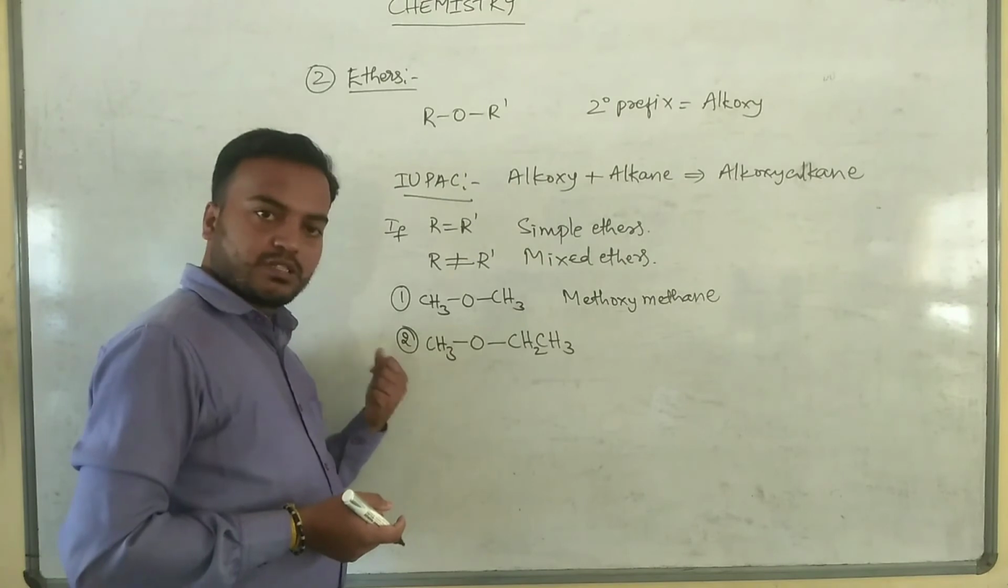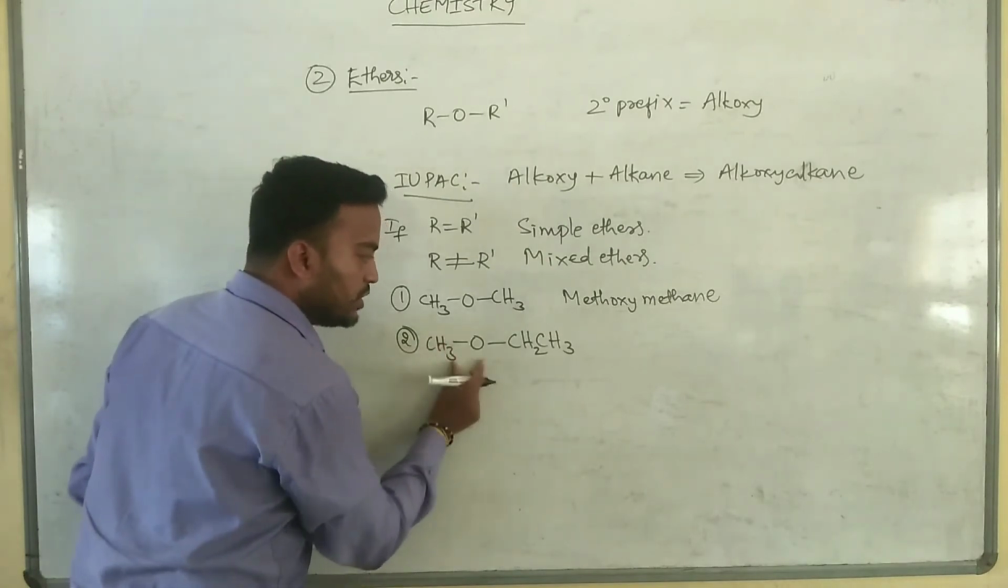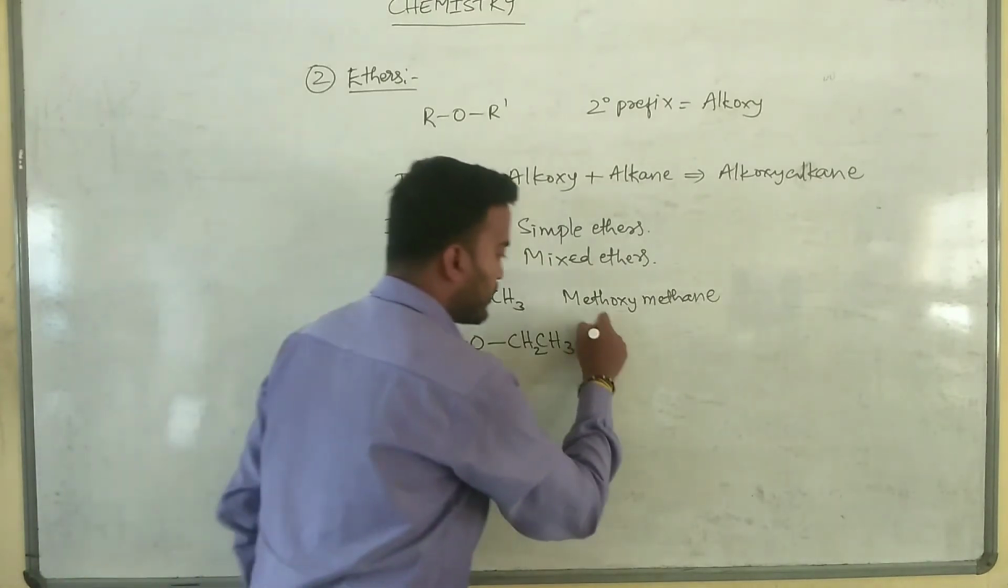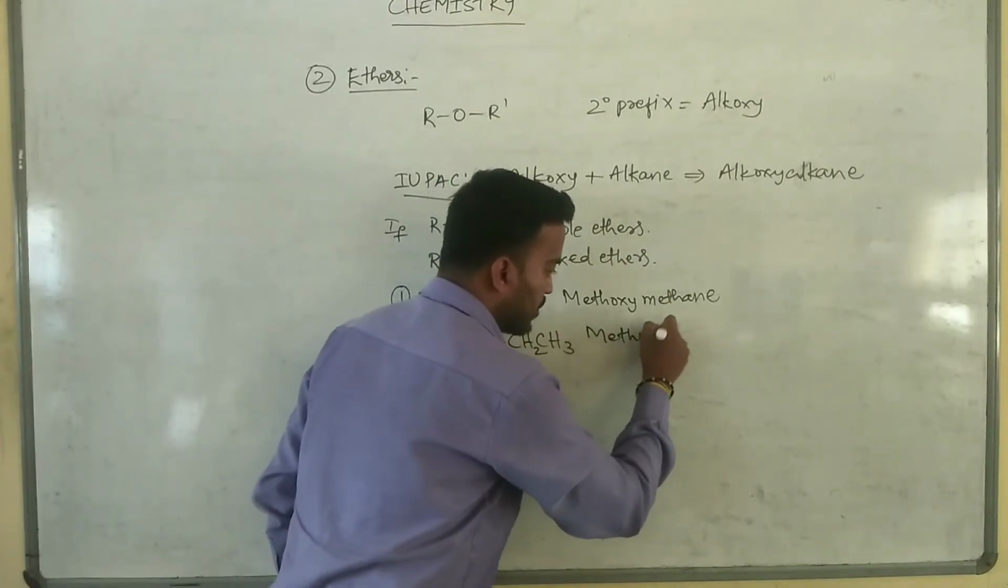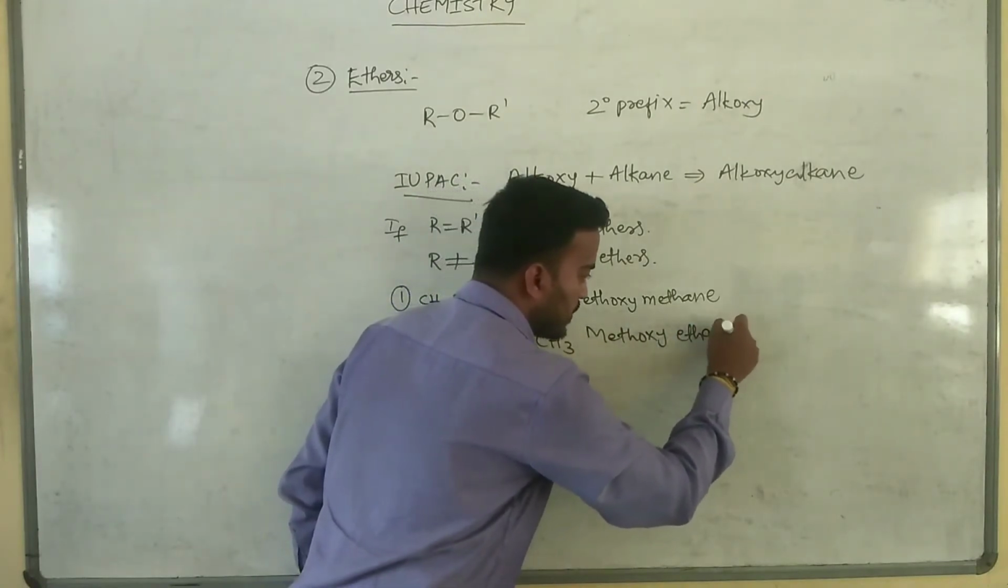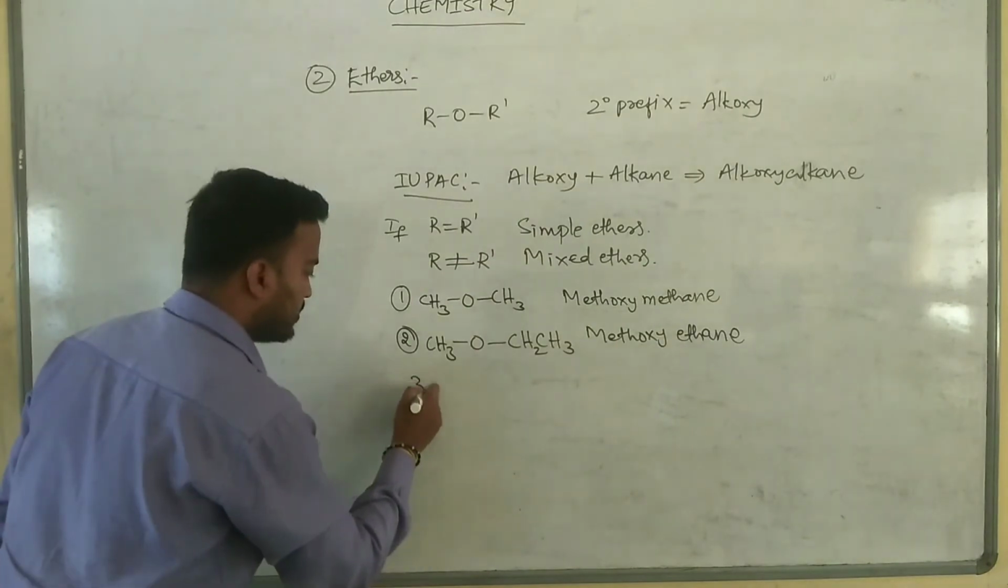So what is the IUPAC name for this compound? Methoxy ethane. Next, third one.